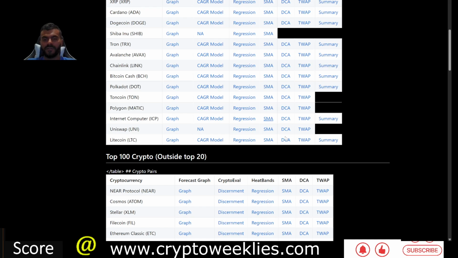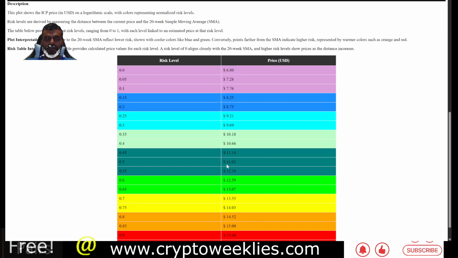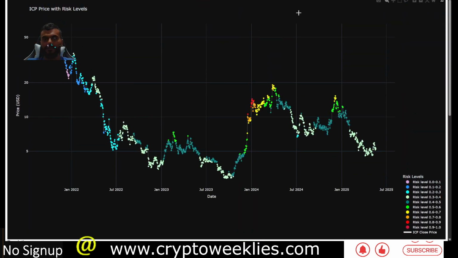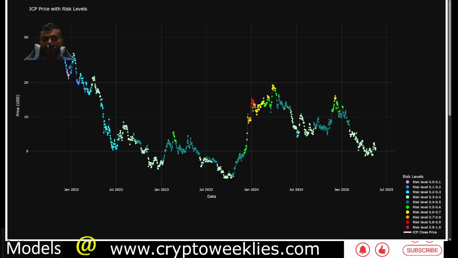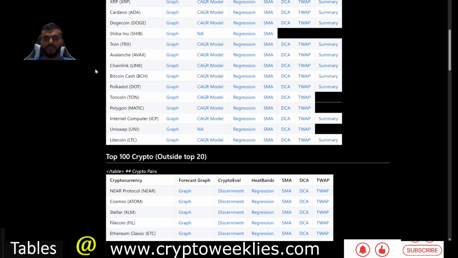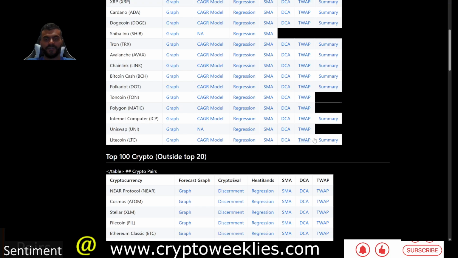In terms of the simple moving average based predictions, right now the risk is at around 42%. If the risk were to go between 50% and 70%, the price for ICP for this model could be at around $11.60 and about $13. That takes the price close to that 0.23 fib level. So some area of confluence with the 20-week simple moving average based model and the Fibonacci based model. Time weighted average price model has not been as useful for ICP, as prices have continuously been lower than this blue line, which represents the time weighted average price.